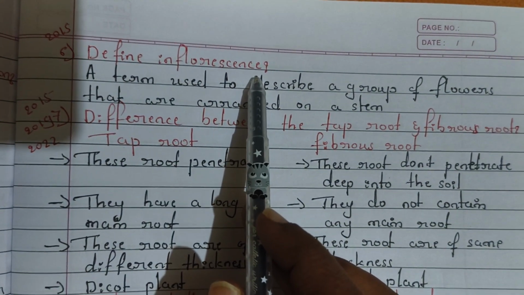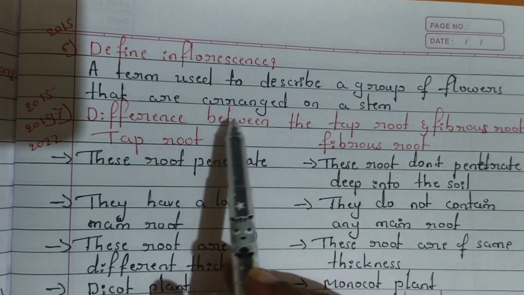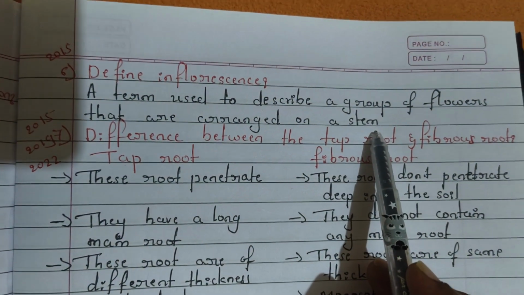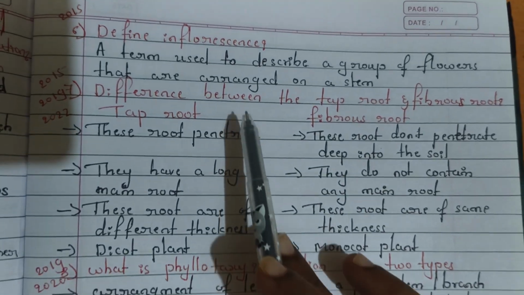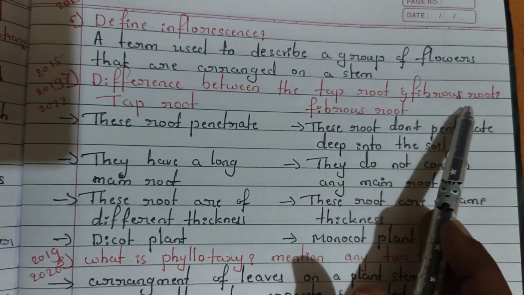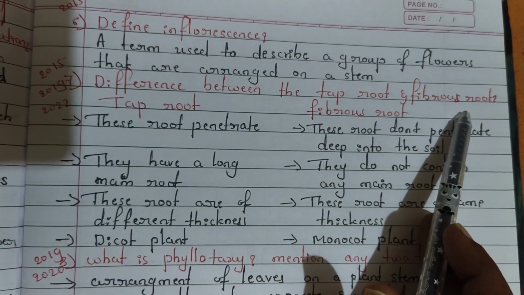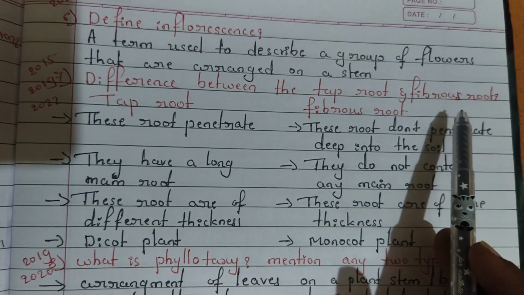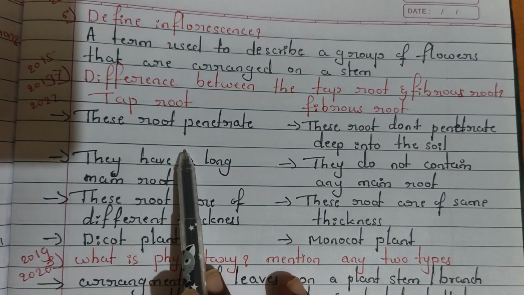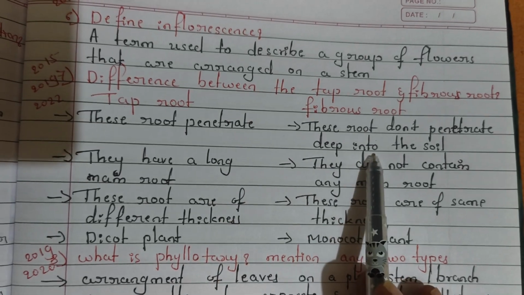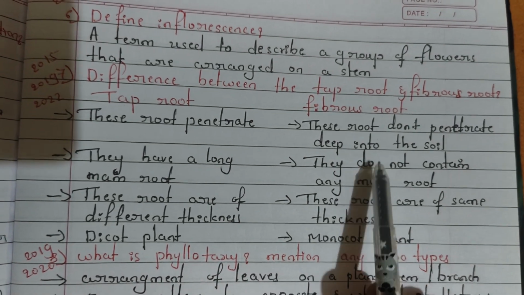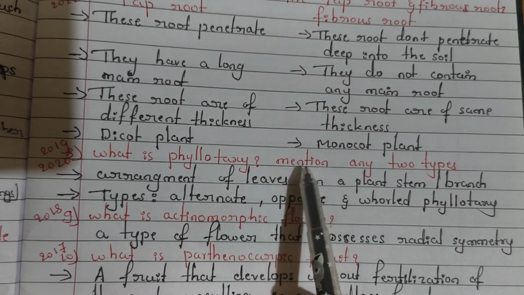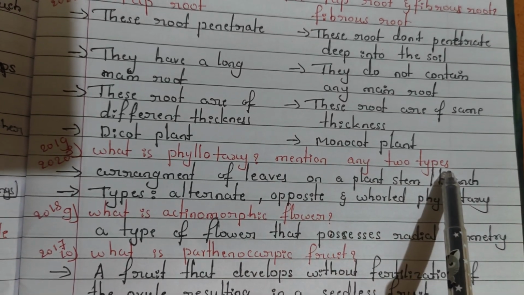And next question is: what is, or define, inflorescence. Inflorescence means, you know very well, the group of flowers that are arranged on a single branch, example bougainvillea. And next, difference between taproot and fibrous root, and it is most important, many times there is a question on taproot and fibrous root difference. Taproot belongs to dicot and fibrous root belongs to monocot.